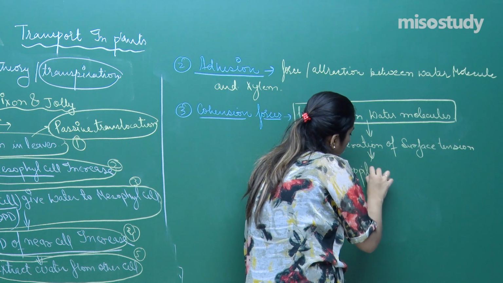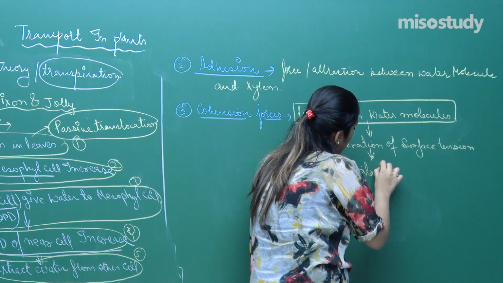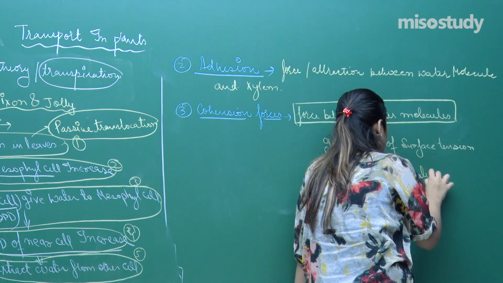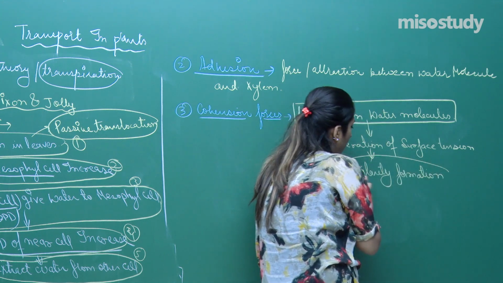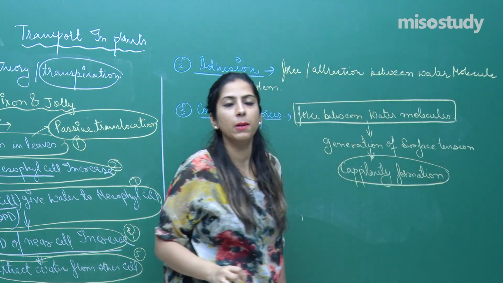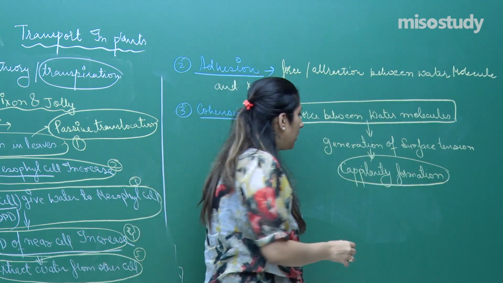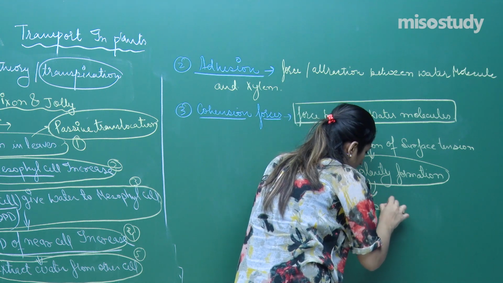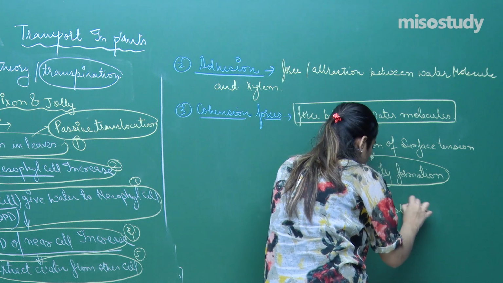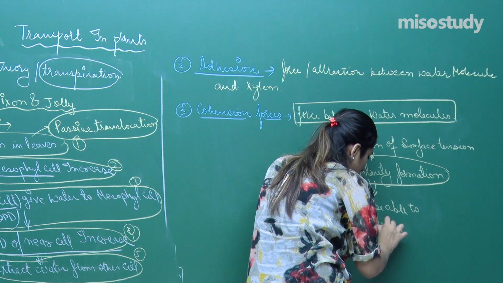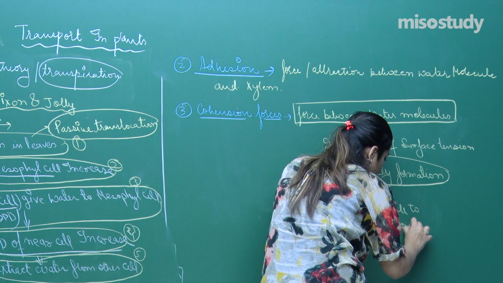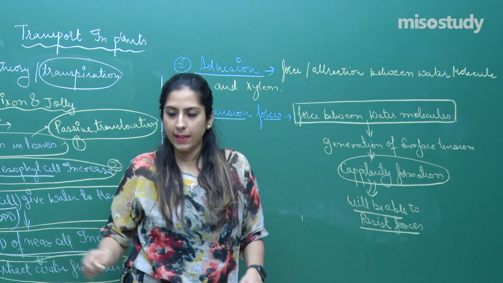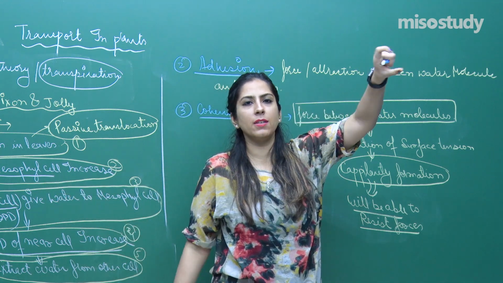Water will move in the form of fine capillaries, and this capillarity formation will be able to resist the pull, to resist forces. Ultimately my focus was the formation of this capillarity, and there is a continuous capillarity formation.